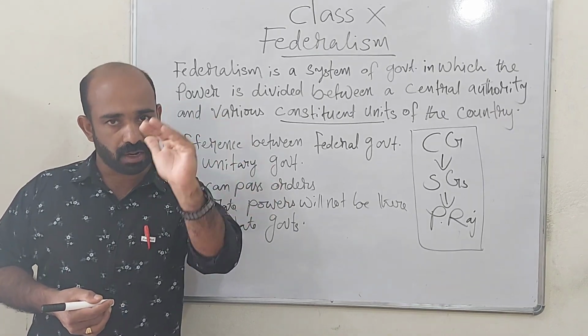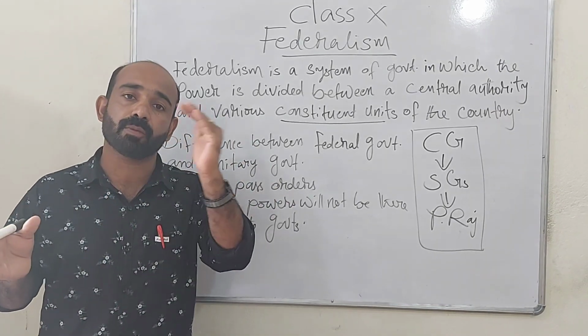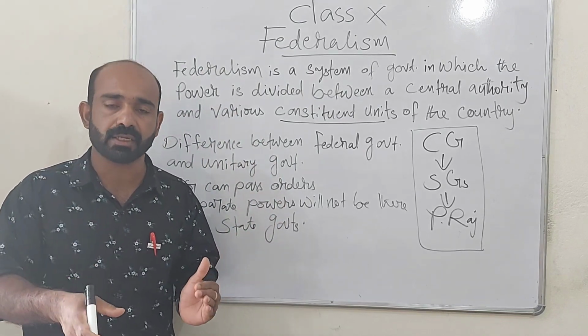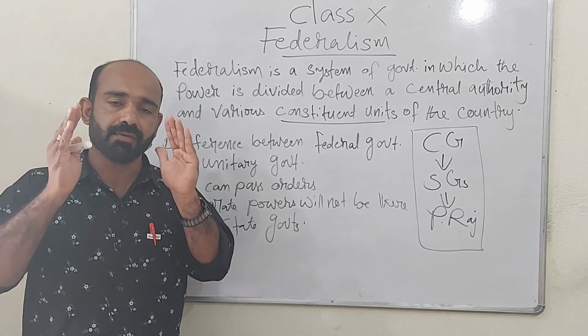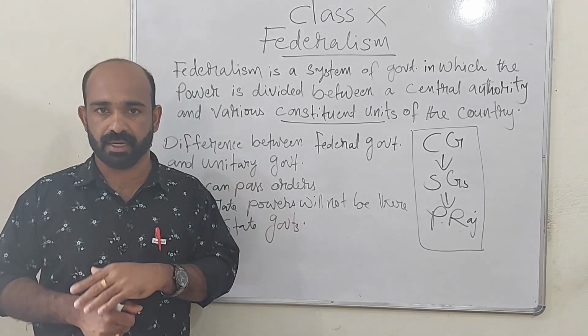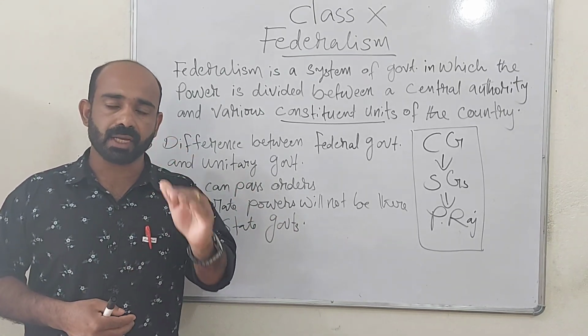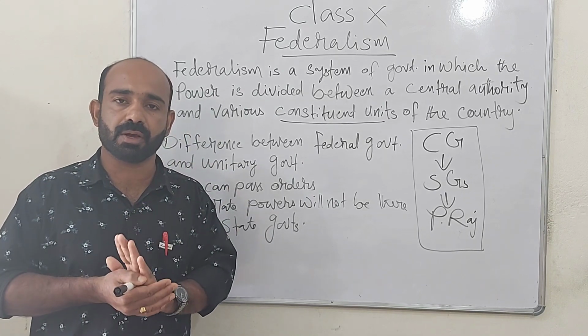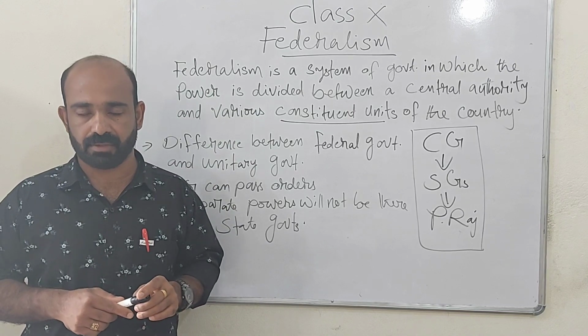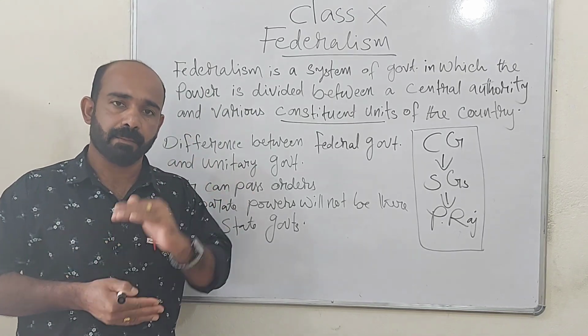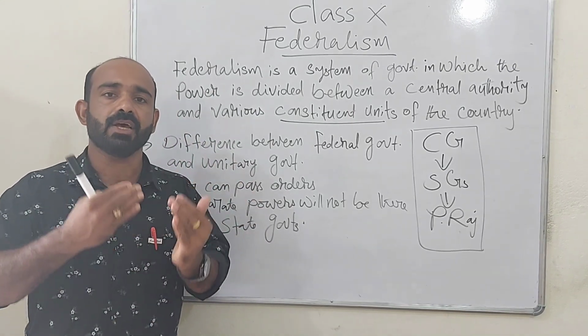Central government could interfere in the matter of state governments. Central government could withdraw the powers of the state governments. Central government could control state governments. That was happening in Belgium before 1993. And we have seen some constitutional amendments made in the constitution of Belgium by the Belgian leaders. After those amendments, Belgium changed as a federal government.